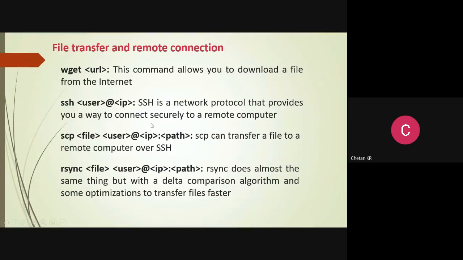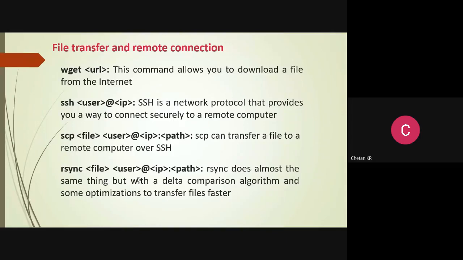Just like SCP, there is one more command called rsync. But one more thing is it is very intelligent in copying. It will not simply copy. Only what changes have happened that will be copied. If the file already exists in the destination system, only changes in that file will be copied, not the entire file.